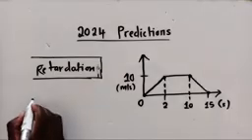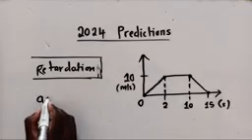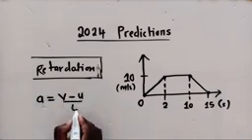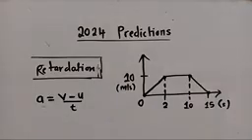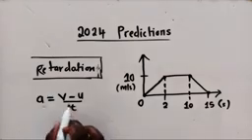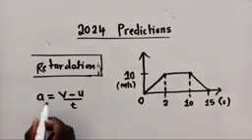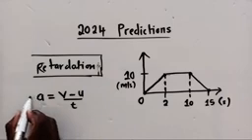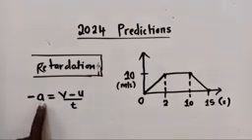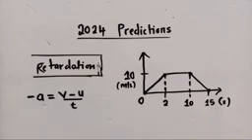So now to calculate deceleration, acceleration is equal to final velocity minus initial velocity over time. I know you know this formula for finding acceleration. That's the formula we're going to use. Since this is a retardation, we are not going to say acceleration. Here we'll put a negative to show that it's the opposite of acceleration. The moment you put a negative on the formula, this changes to retardation.